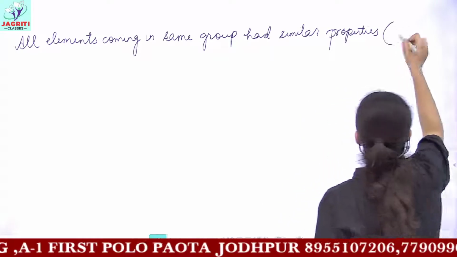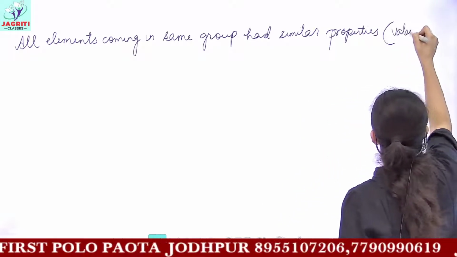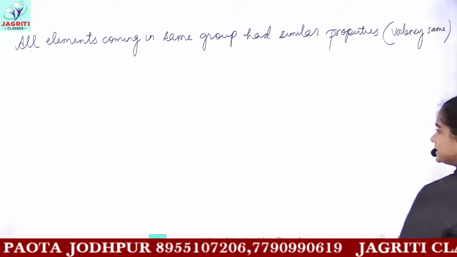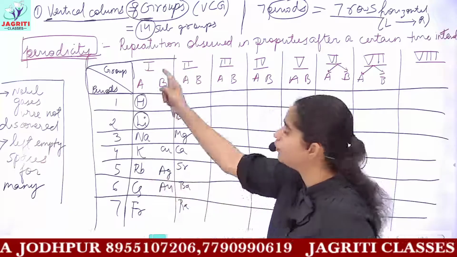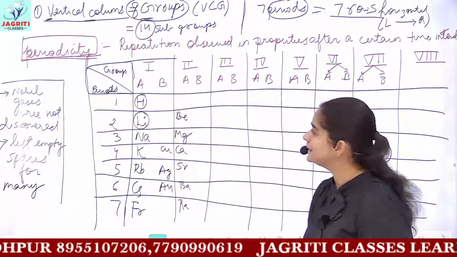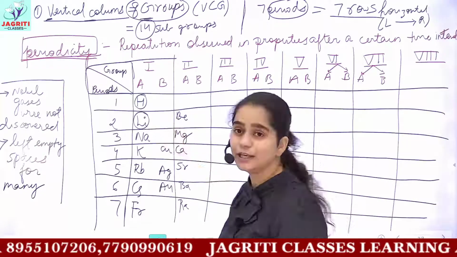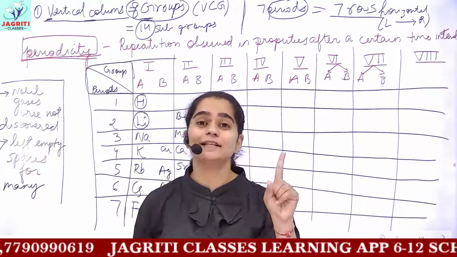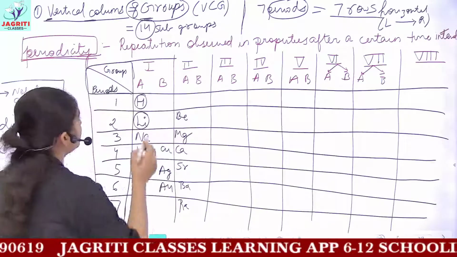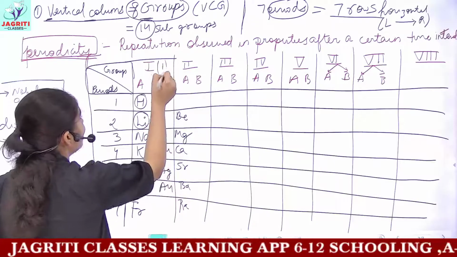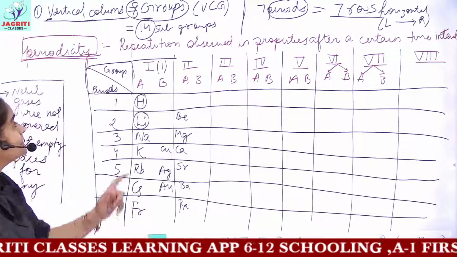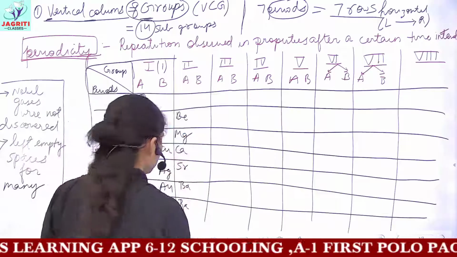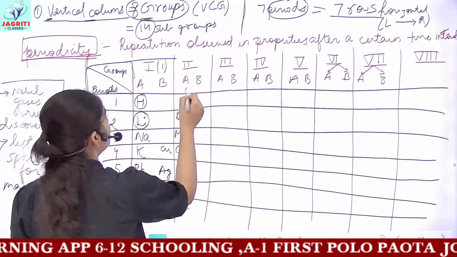And what was the similarity? That is, they had the same valency. All the elements which are present in one group, or the common group, had the same valency. That is, hydrogen, lithium, sodium, potassium, and every element coming in group 1 shows a valency of +1. So we can write that the valency of elements coming in group 1 is 1, and the valency of all elements coming in group 2 is 2.